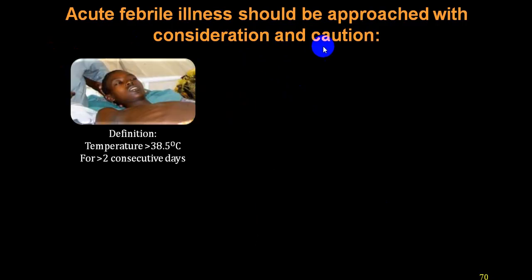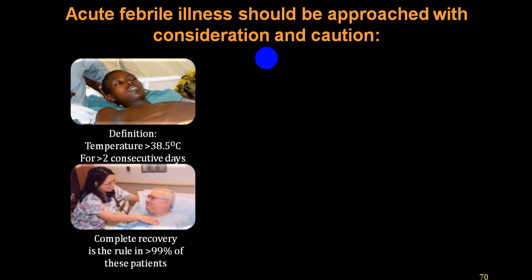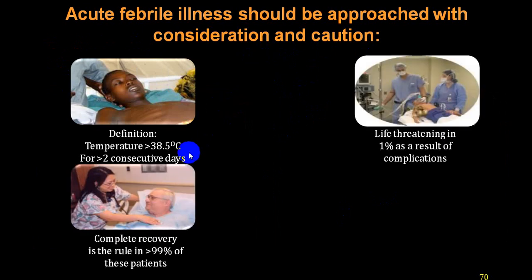Acute febrile illness should be approached systematically. So any person with a high grade fever, you give symptomatic treatment.